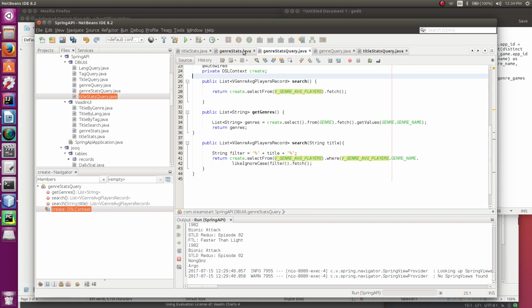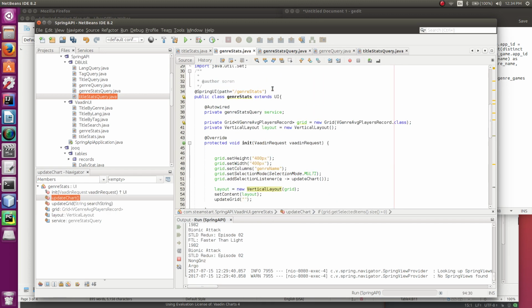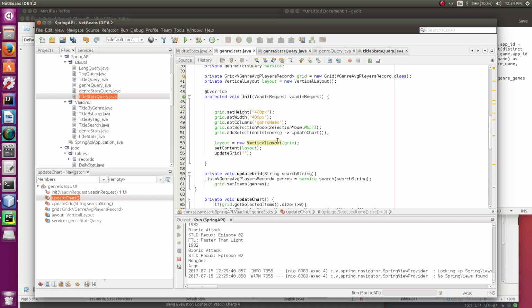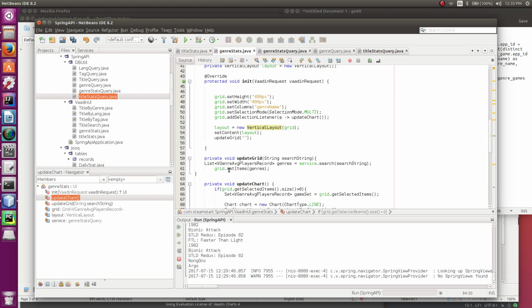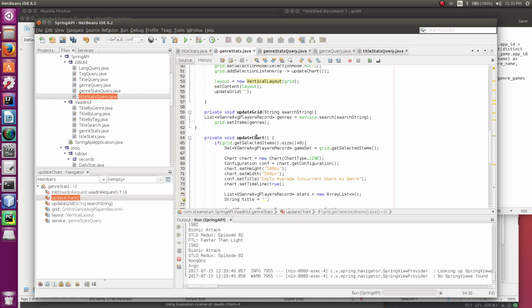But anyway, let's look at how the genre stats works. Essentially, it creates a page with a layout that just has a grid on it, as you saw. And that grid has the list of genre names, and again, that needs to be fixed. But that grid has a selection listener, so when something is selected on the grid, the chart gets updated, as you see here.